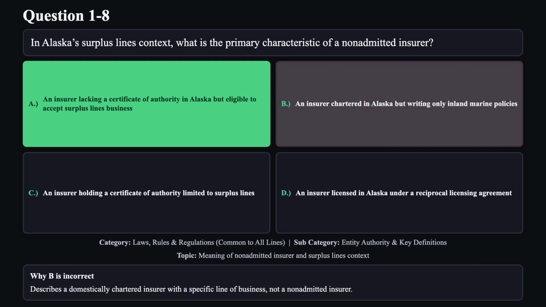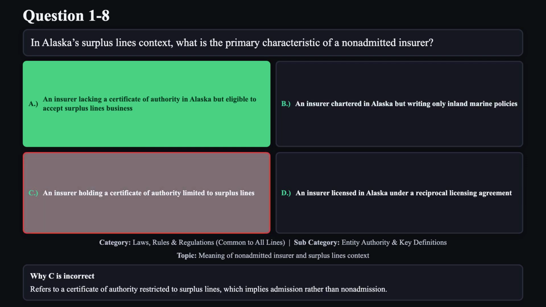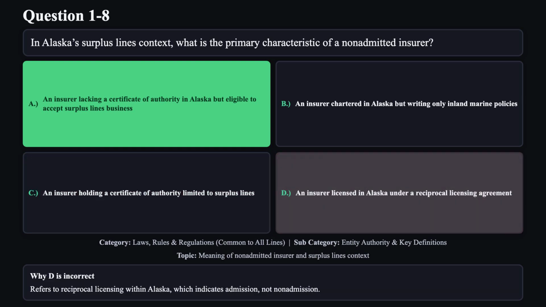Reason B is not correct. Describes a domestically chartered insurer with a specific line of business, not a non-admitted insurer. Reason C is not correct. Refers to a certificate of authority restricted to surplus lines, which implies admission rather than non-admission. Reason D is not correct. Refers to reciprocal licensing within Alaska, which indicates admission, not non-admission.